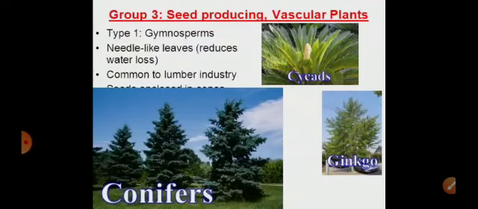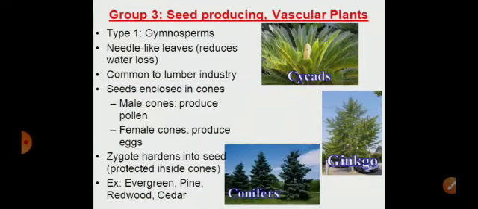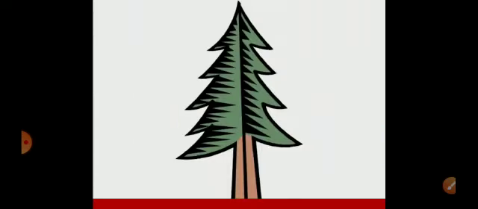Conifers, which are basically gymnosperms, are found in colder climatic conditions. But ephedra is found in warm climatic condition. Ephedra is found in Rajasthan. So basically, these plants, that is the gymnosperms, conifers or cycads or ginkgo, like cedrus, are restricted to colder climatic conditions. The pollen grain in case of gymnosperm is the male gametophyte, whereas the female gametophyte is the egg. The female gametophyte is retained within the megasporangium.